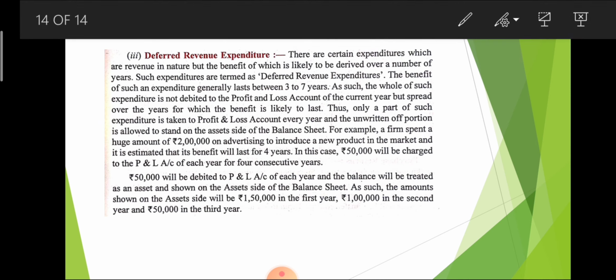The last term is deferred revenue expenditure. Deferred revenue expenditure is basically different from capital expenditure and revenue expenditure.